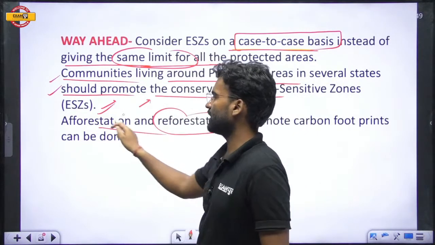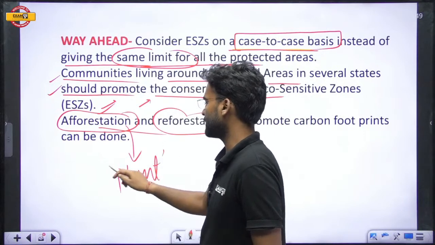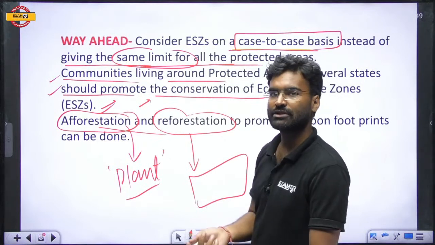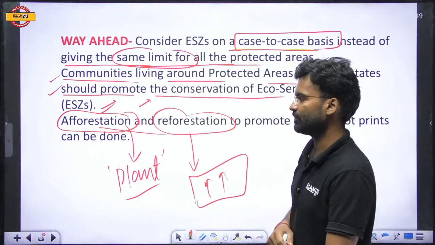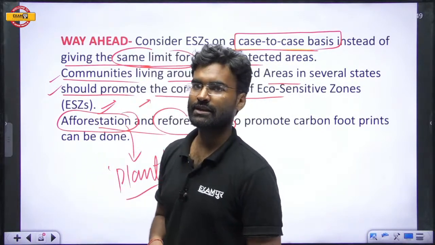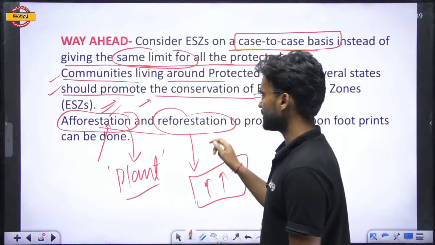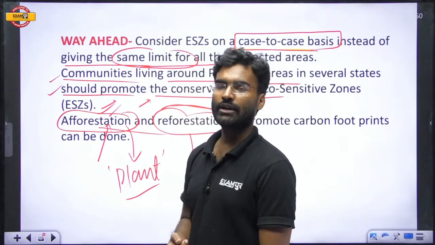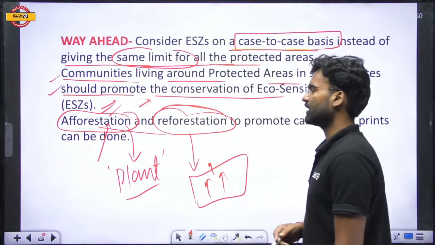Afforestation and reforestation. Afforestation means plantation where no plants are already present. Reforestation means the land where plants were already present, but they were cut, and afterwards the forestation is done again. So afforestation means the area which does not have plants, where you can sow plants in that particular region. This is called afforestation. And reforestation means the area which was covered with forest, but the trees were cut, and then the plantation again is called reforestation.